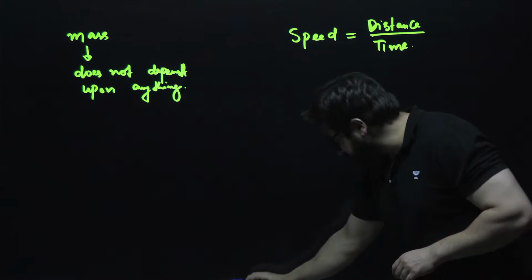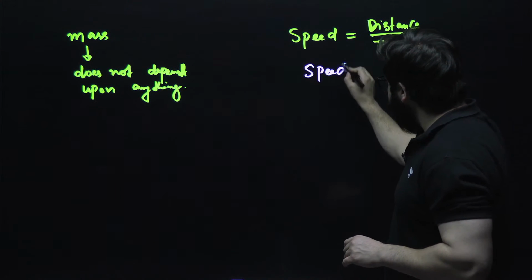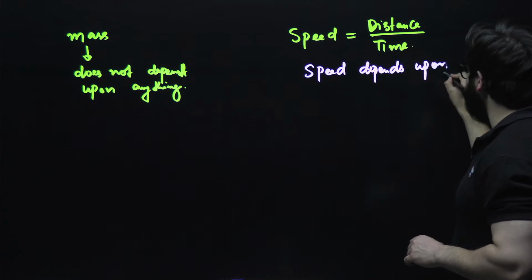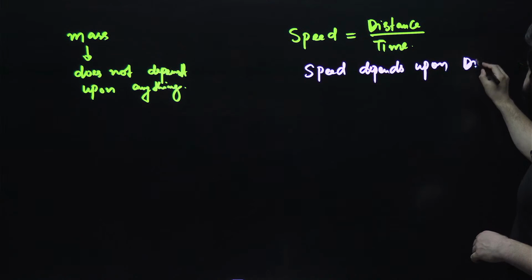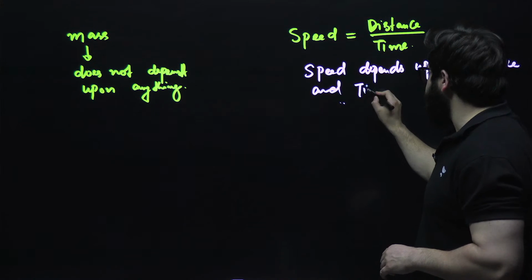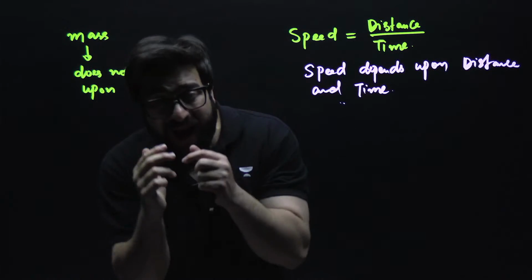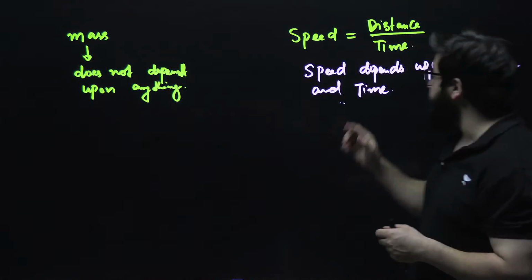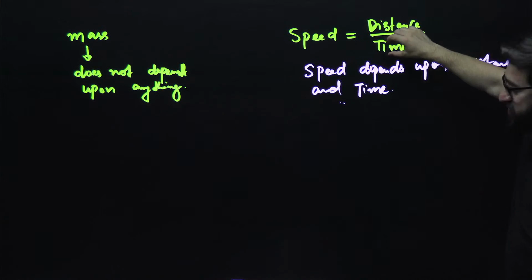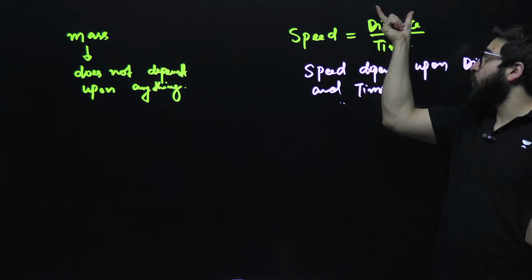So speed depends upon distance and time. If you have to explain the speed over here, you have to take the help of distance and time. So we say speed depends upon distance and time.